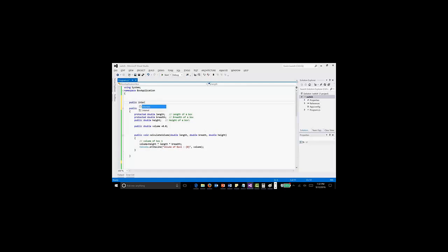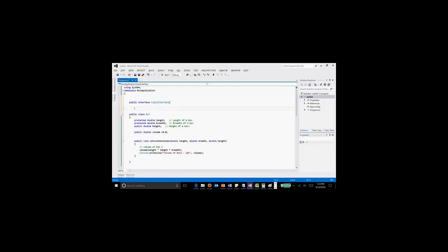I'll mention interface, class interface. Only that keyword interface we are using.